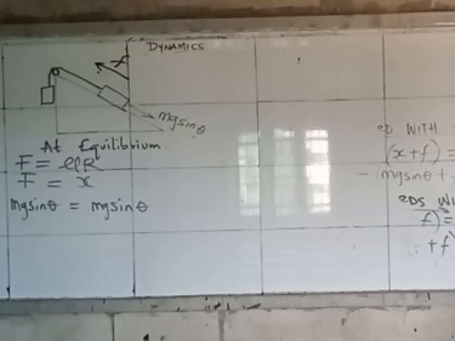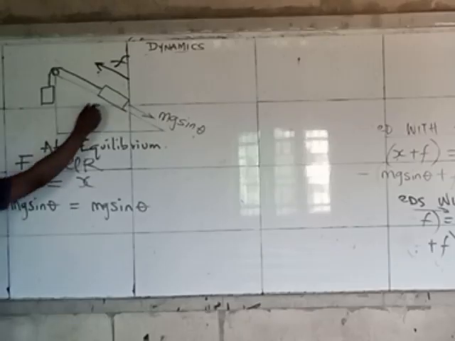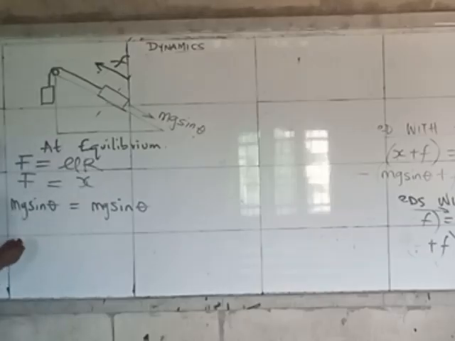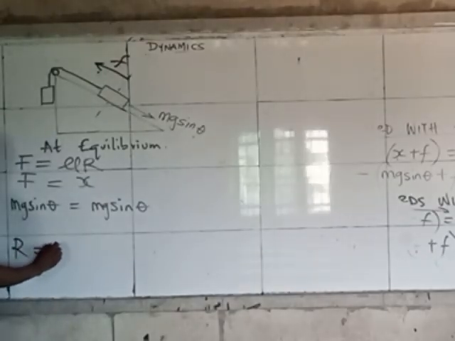So if that be the case, we can also see that at this point, R itself, that is this part and this part, R itself is equal to mu.